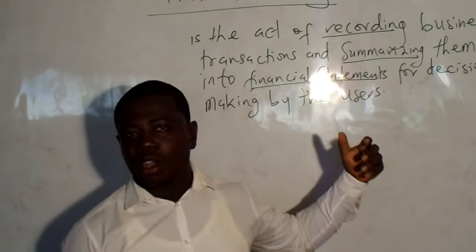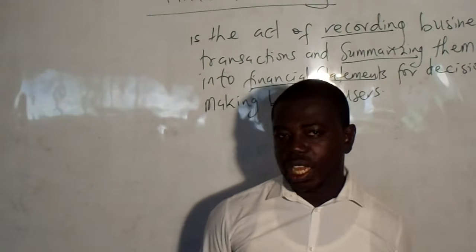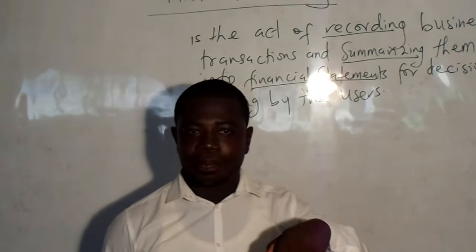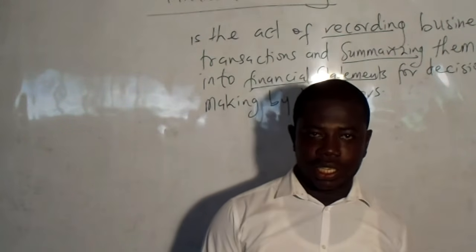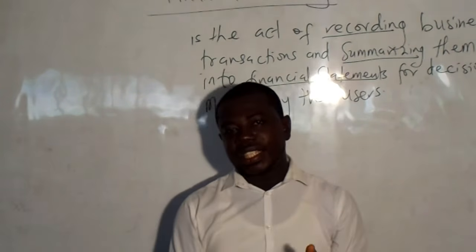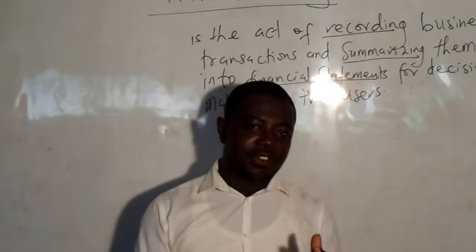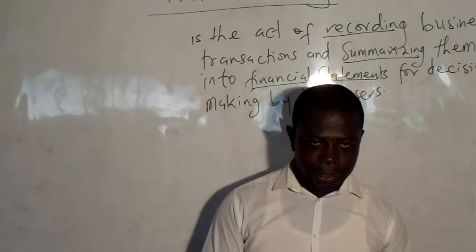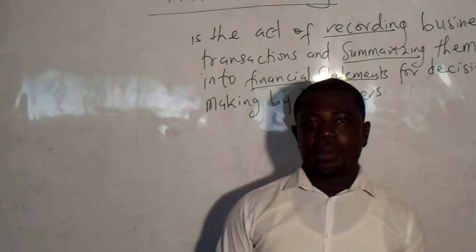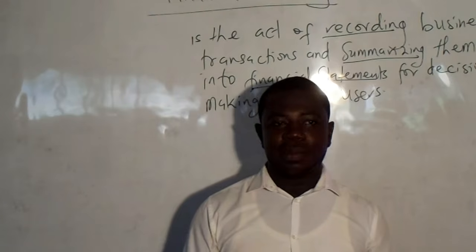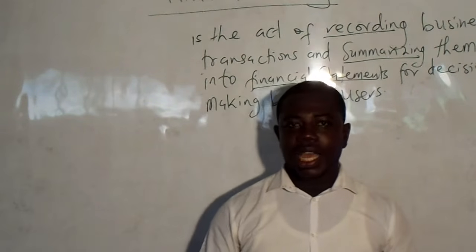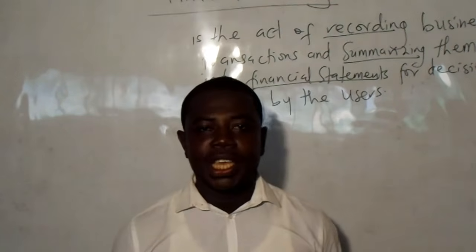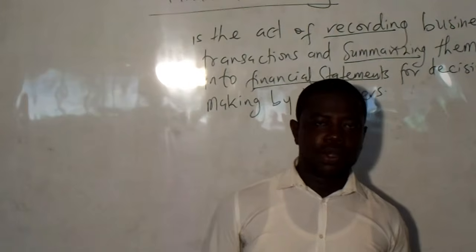Now, I know that you may have come across classifying and all those other activities, which are correct, because in recording, you classify. You cannot record without classifying, okay? So all those things such as identifying, measuring, and recording and classifying, all those activities are done whilst recording. That is why I said that recording is the key activity. And then also summarizing. After you have your transactions, at the end of the period, you have to summarize them into financial statements so that the users can make informed decisions. Okay, so that is basically it.